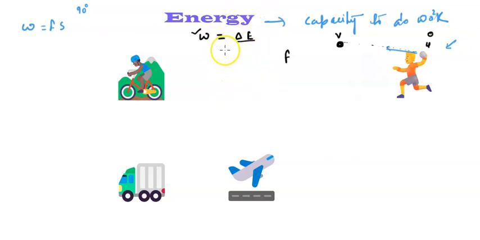Energy is nothing but a capacity or capability, ability to do work. And that is how you can see this boy is having some kind of energy in his muscles, maybe which is coming from the carbohydrate, and this chemical energy he has, and he started applying the force. Okay, he started applying the force downward and the wheel is moving backward. And he started moving in this direction. So the wheel applying force in this direction and produces the displacement in this direction, and he has done the work. But how has he done the work? Because he has the energy. So simple as that. Energy is nothing but capacity to do work.